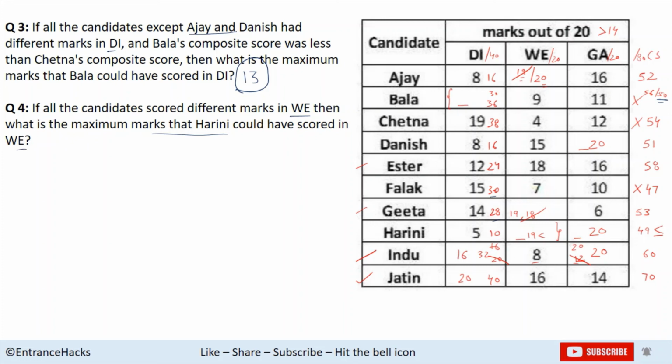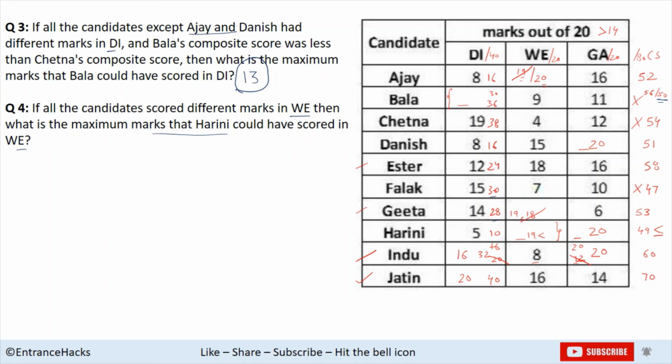So Harini's score is less than or equal to 19, but the question is saying all the students have different marks in WE, so it cannot be 19, and it cannot be 18. 18 has been scored by someone, so it could be 17, but with a score of 17 the total would be 47, so that is also not possible because 47 has been scored by Falak.